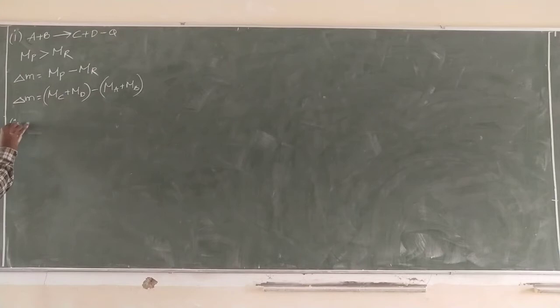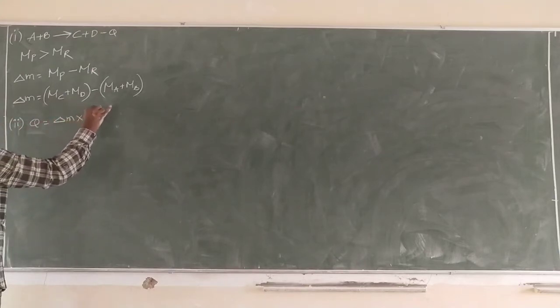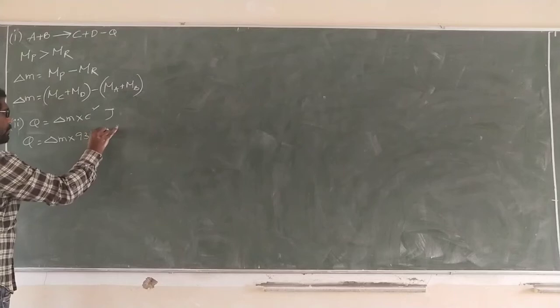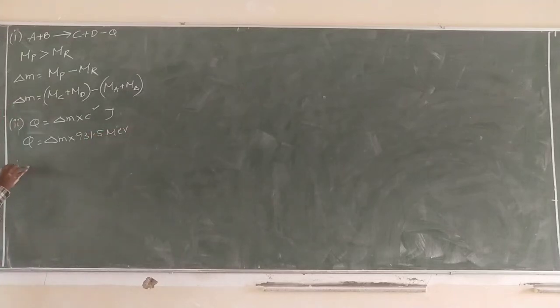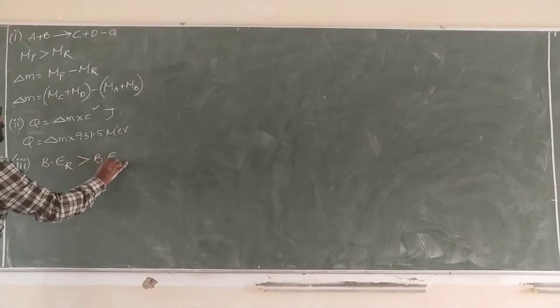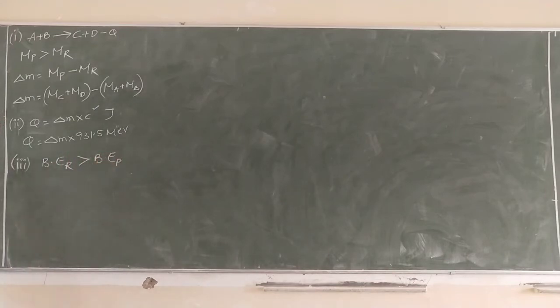What is the energy? Q is equal to delta M into c squared, or Q is equal to delta M into 931.5 MeV. Then the binding energy of reactants and products.